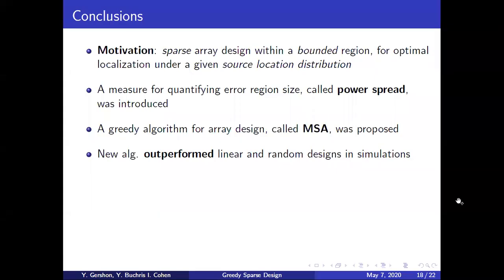To conclude, our motivation was to design a practical sparse array within a given bounded deployment region for optimal localization under a given source location probability distribution. We introduced a measure for quantifying the likely error region size called power spread and used it in a greedy algorithm for array design that was called the minimal spread algorithm. Our algorithm was analyzed in simulations with comparison to uniform linear array design and random design, and outperformed them in terms of both power spread and average localization error.